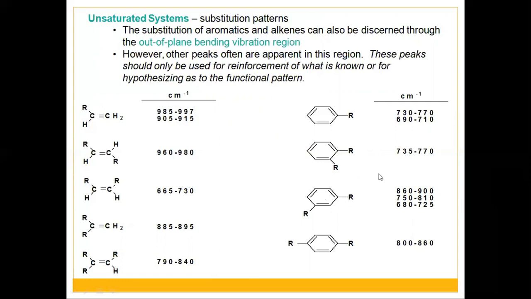Here we will discuss aromatics, that is mono, ortho, meta and para substitution, and how the values for the absorption of these vibrational frequencies will change. But as these come in the fingerprint region, they are not much used for the determination of functional groups, but you can identify and confirm the presence of these substitutions by looking at these patterns or vibrational frequencies.